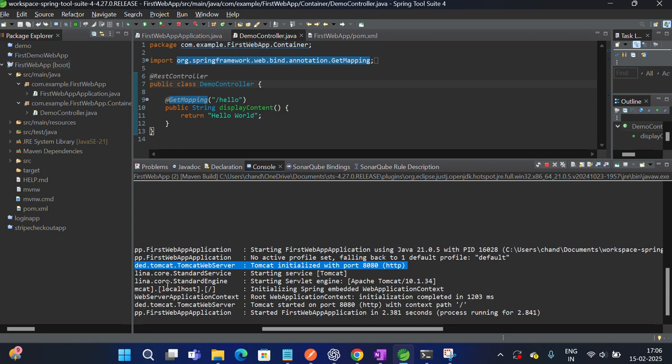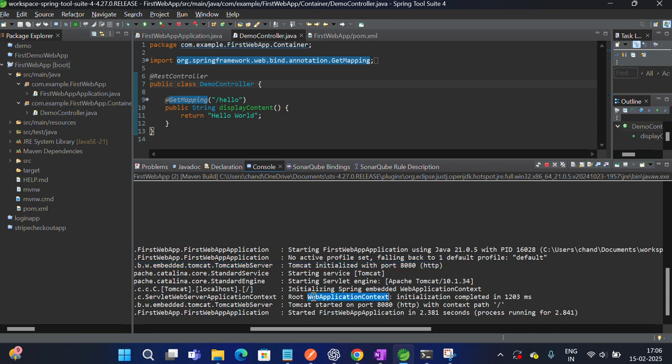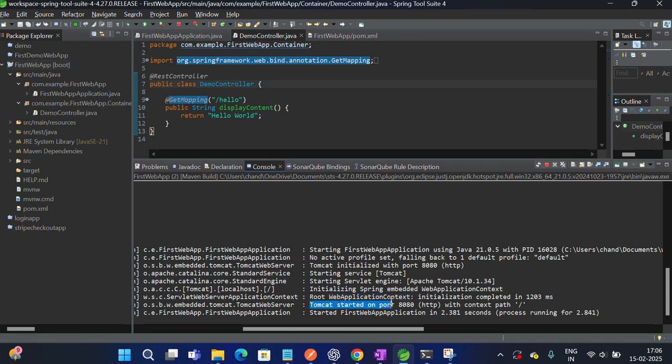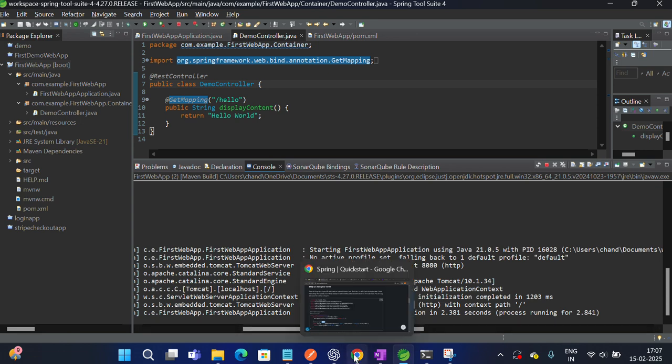Then Spring Web context setup. If you see web context, it's nothing but the dependency we imported, right? We imported web dependencies because we are developing web applications. That's it. Our application has been loaded successfully and it's running on 8080. Now we'll try to call it.